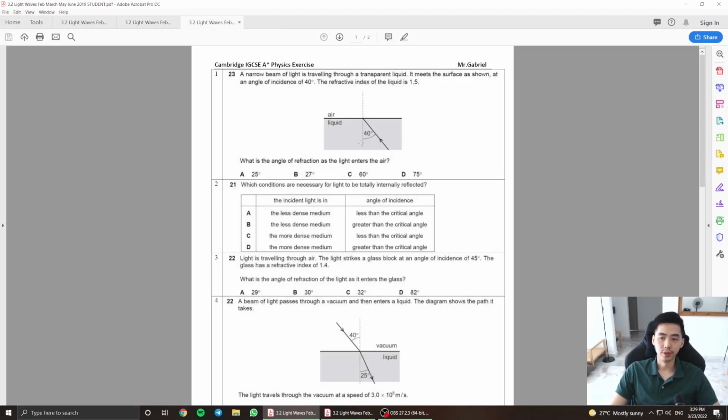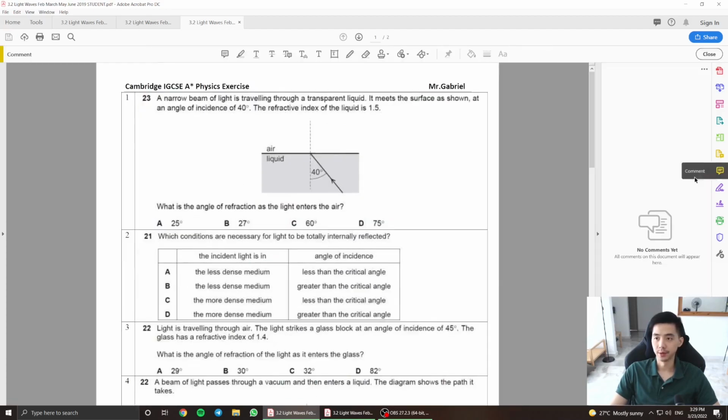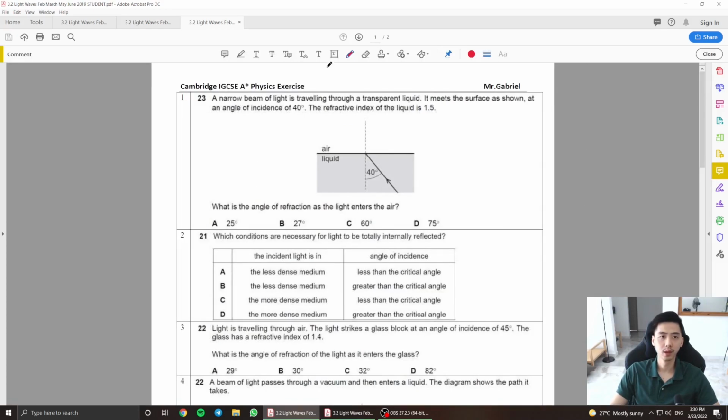And moving on to the final exercise here. A narrow beam of light is traveling through a transparent liquid. It meets the surface as shown at an angle of incidence of 40 degrees. The refractive index is 1.5. Since this is liquid, this is supposed to be the refracted ray. What is the angle of refraction as the light enters the air here?